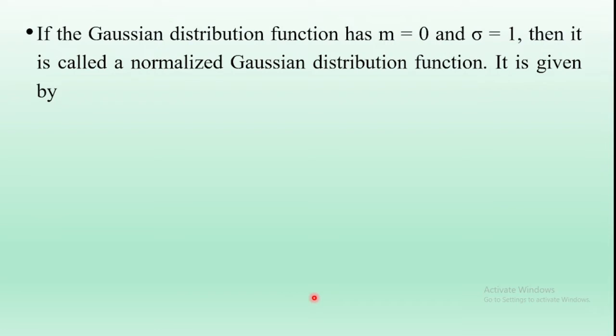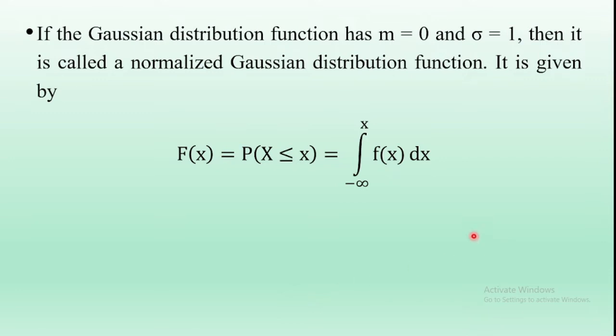If the Gaussian distribution function has 0 mean and sigma square is equal to 1, then it is called a normalized Gaussian distribution function. Its normalized distribution function is given by capital F_X(x) equal to probability of X less than or equal to x. And what is this one? This is the definition of the cumulative distribution function.